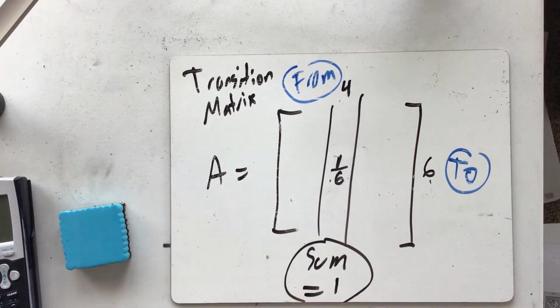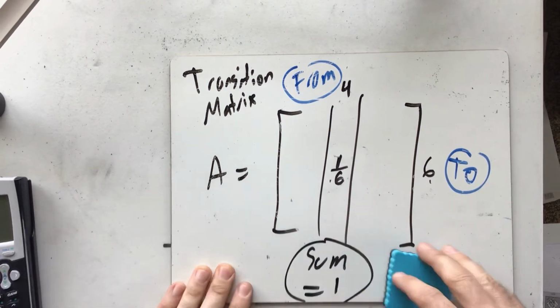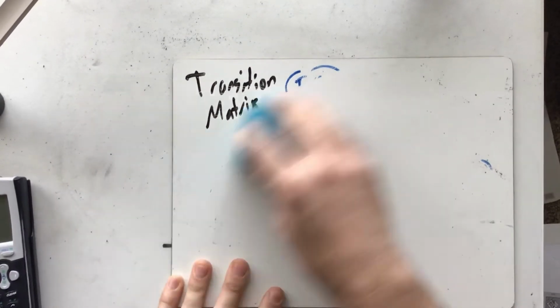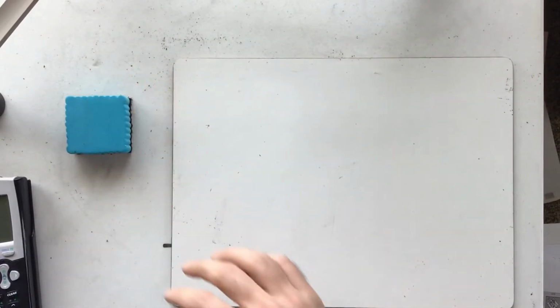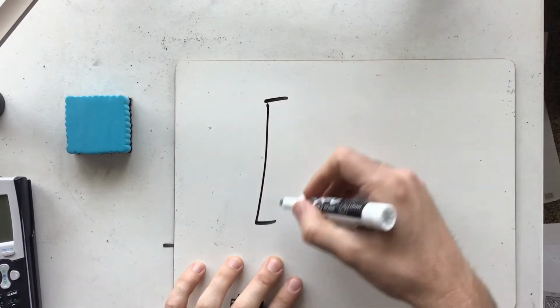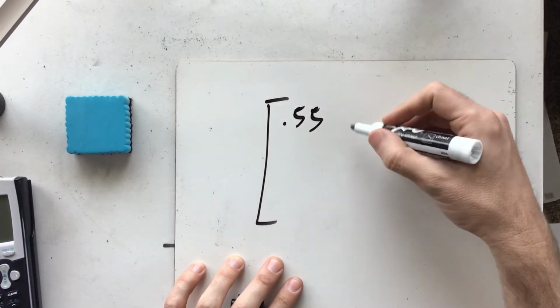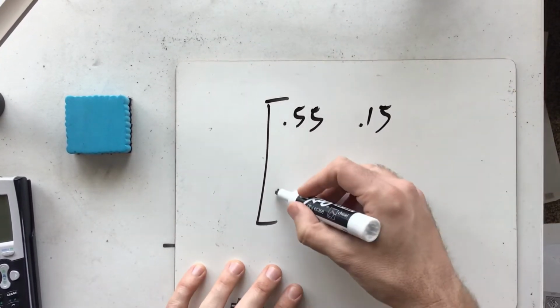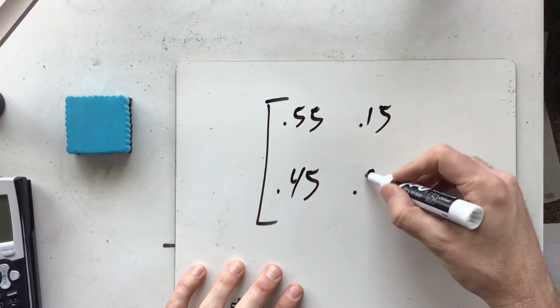Okay, so that's what a transition matrix is. The first challenge you're going to have in your problem is creating a transition matrix for your Monopoly problem. For our rain problem, our transition matrix was the matrix 0.55, 0.15, 0.45, and 0.85.